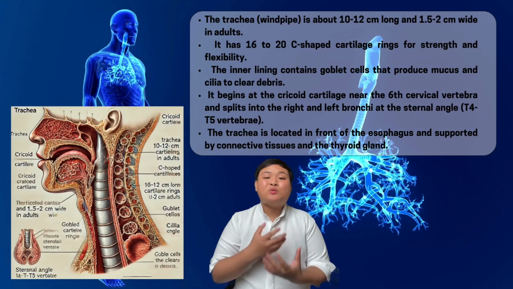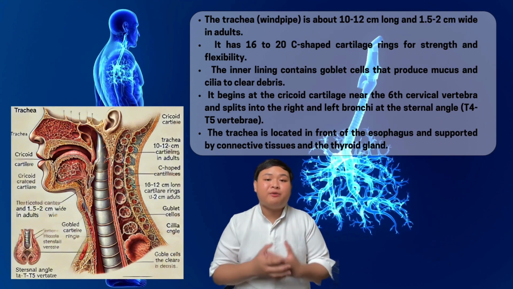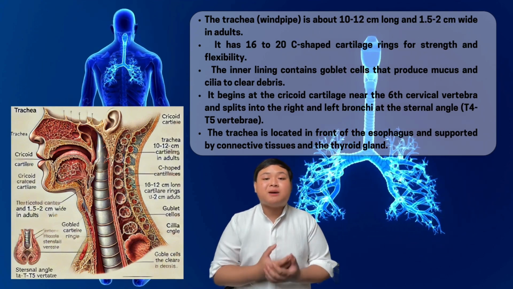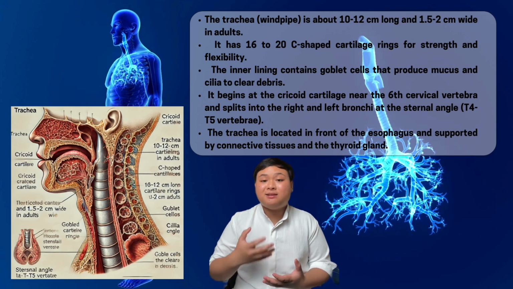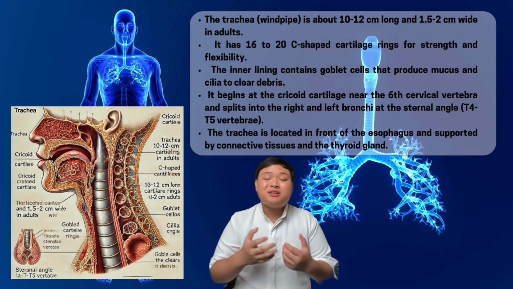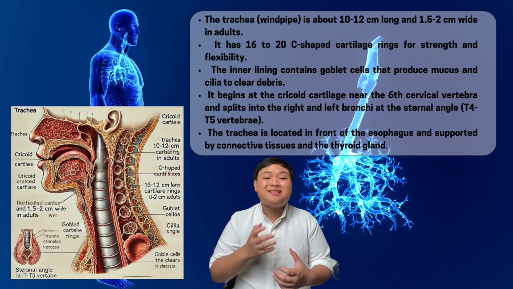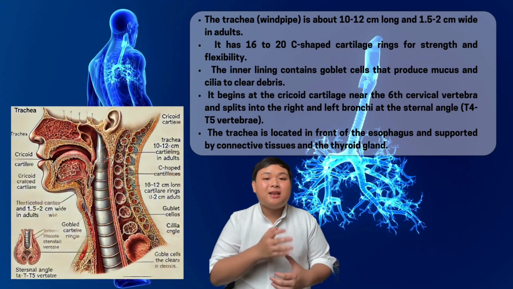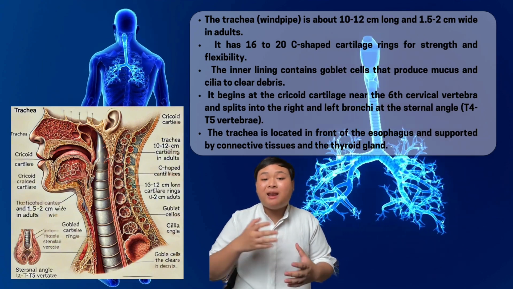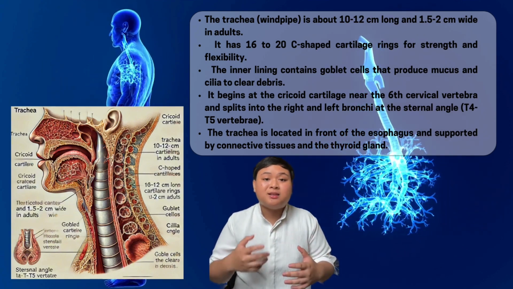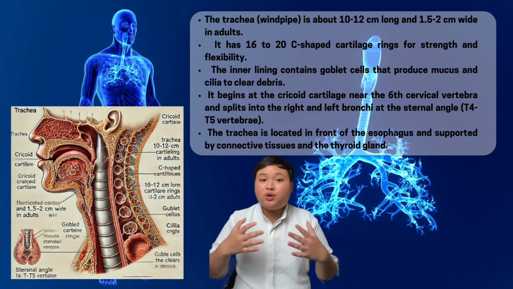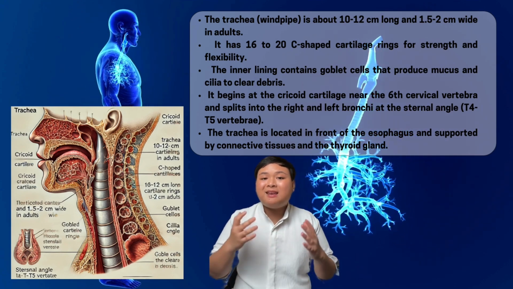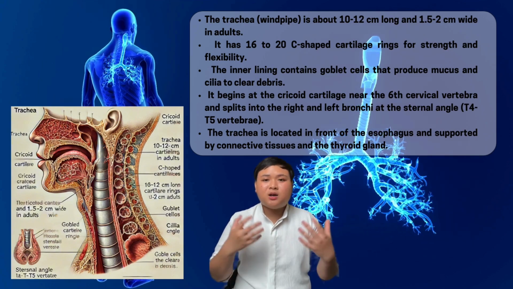The trachea, or windpipe, is an essential part of our respiratory system. It's about 10 to 12 cm long and 1.5 to 2 cm wide in adults. The trachea has a unique structure with 16 to 20 C-shaped rings of cartilage that give it strength to bend and flex. Inside the trachea, it has a moist membrane that has cilia and goblet cells, which produce mucus to trap the dust and debris, keeping our airways always clean.